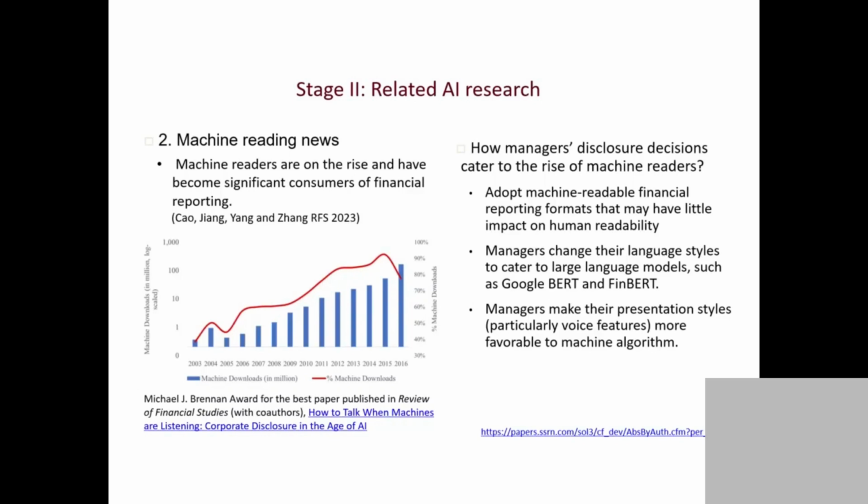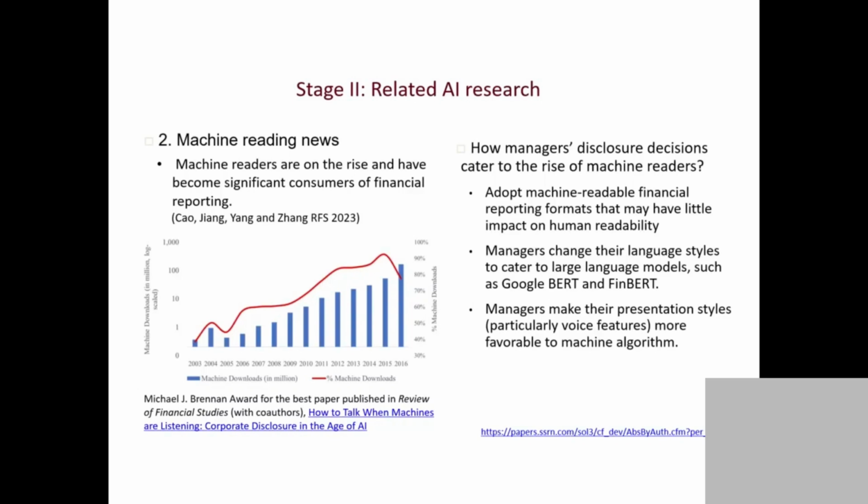And we also found that CEOs went to training camp. They make their presentation more favorable to machine algorithms. So maybe if you guys are all machines, I'm making my presentation style, my voice, more accessible and better received by the machine algorithm.